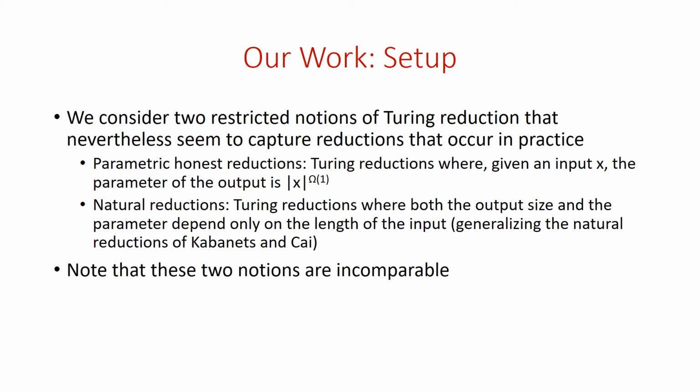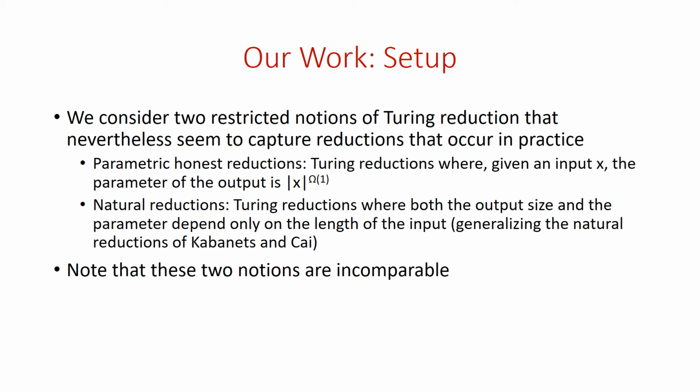We need to define a couple of notions that are crucial to our work. We consider two restricted notions of Turing reduction that, like the notions that I've just discussed, seem to capture many reductions that occur in practice. The first is the notion of parametric honest reductions. These are Turing reductions where, given an input x, the parameter of the output is the length of x to the omega 1. So given an input x, you could ask many queries to MCSP on that input. And the parameters for these queries could be different, but what these parameters all have in common is that they're all at least size of x to the epsilon for some constant epsilon.